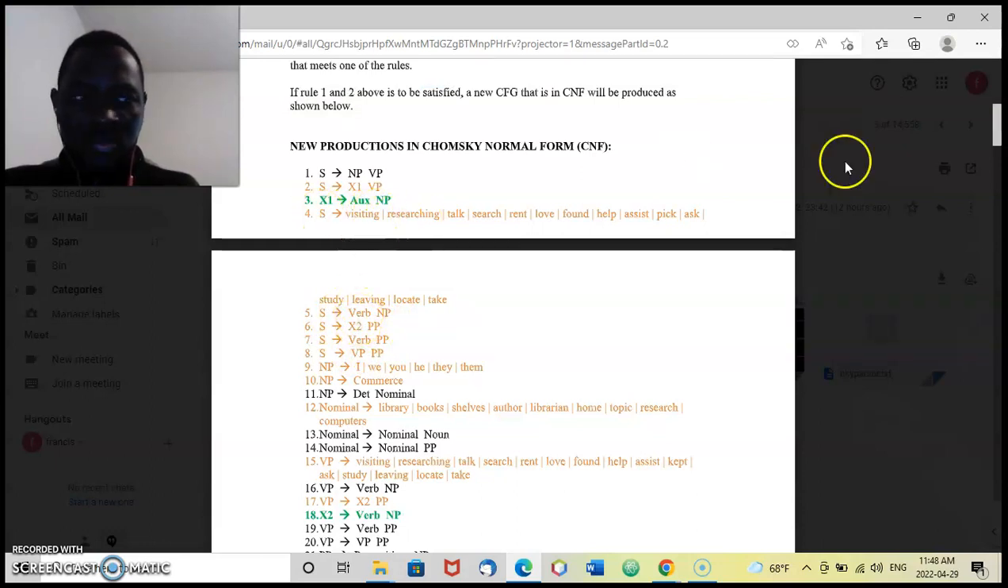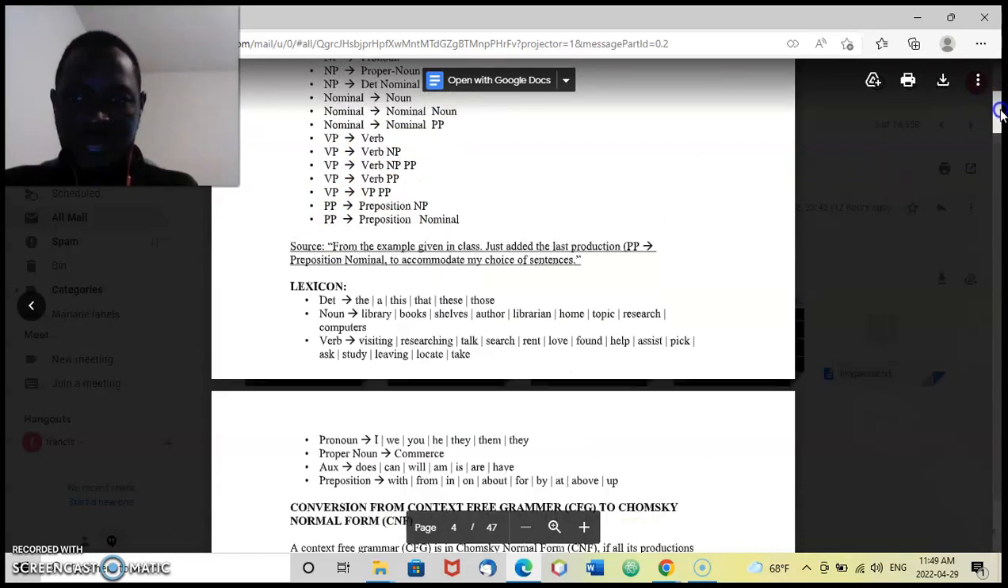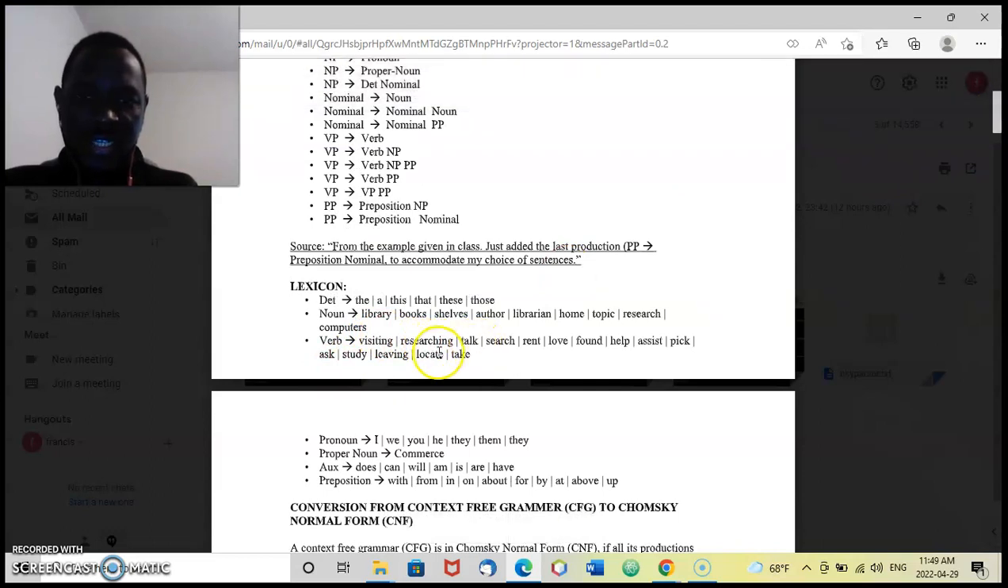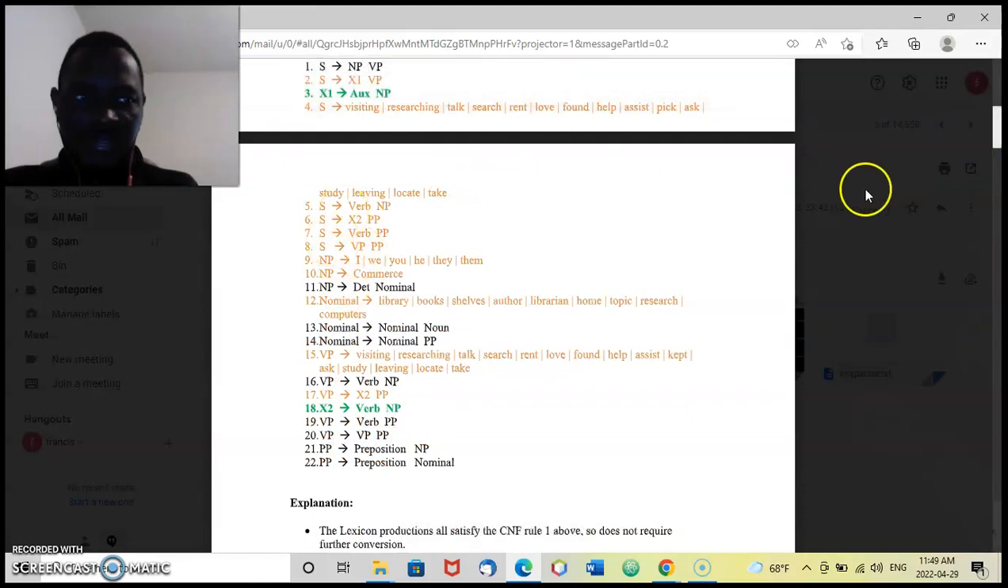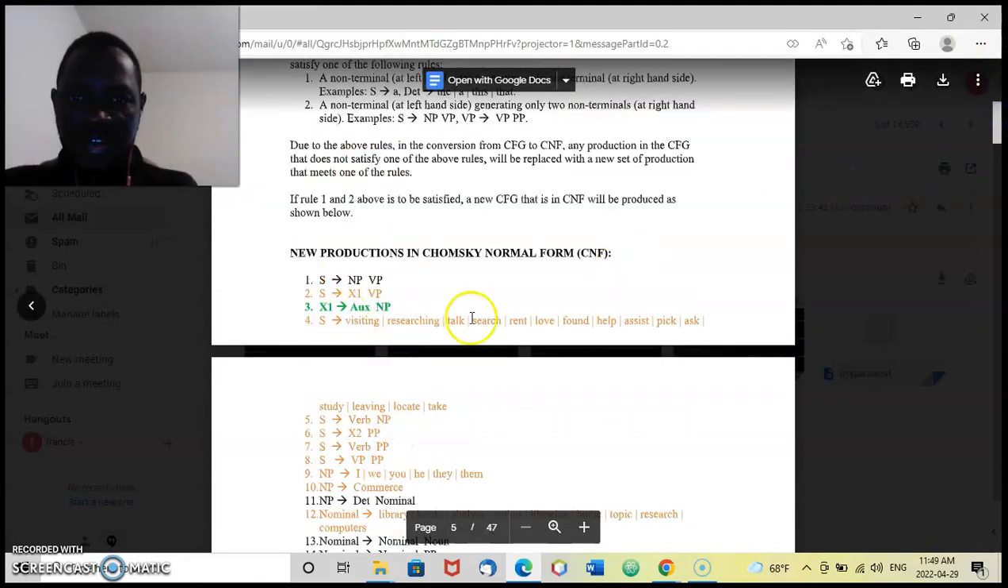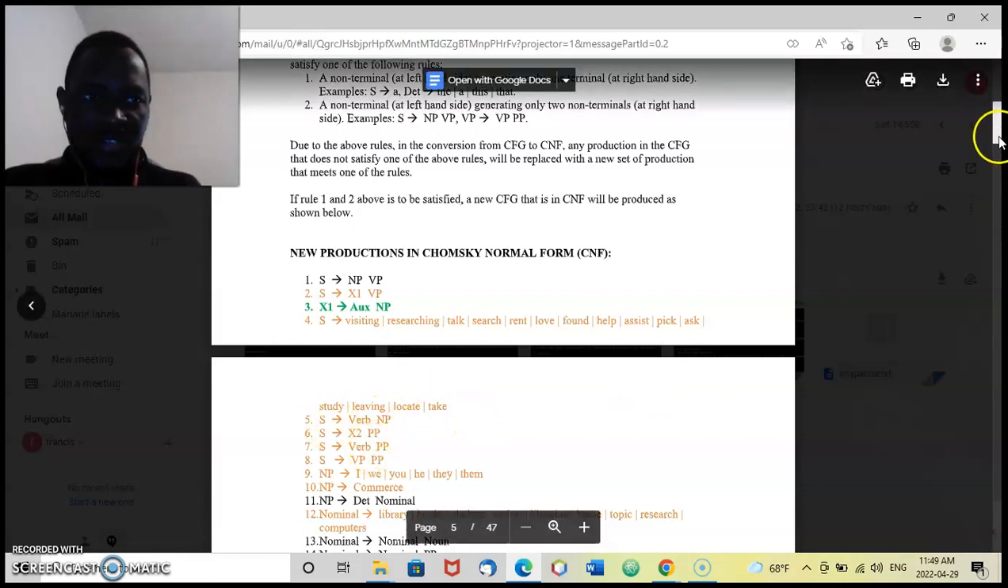Then S also generates verbs, because VP generates verb, so S generates VP generates verb. The verbs in the lexicons are visiting, research, and so on. So I think that should be S generating, listing all the verbs. Because the lexicons are also in CNF, since they each have only one terminal, it is good and safe to list them all here. After that, it is the same way we generated all of them.